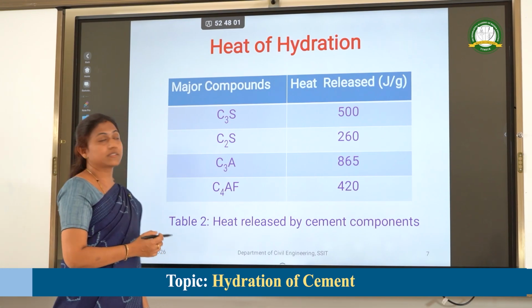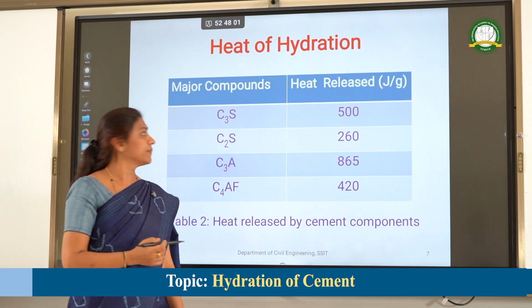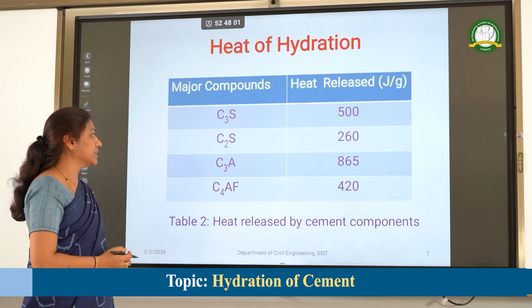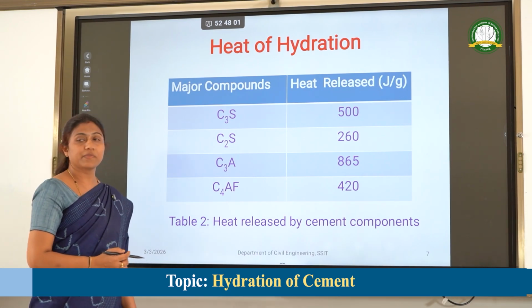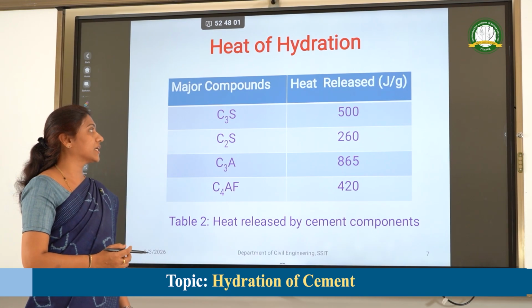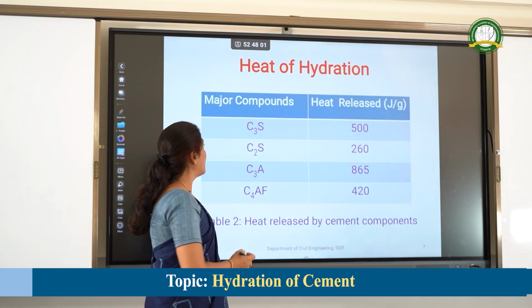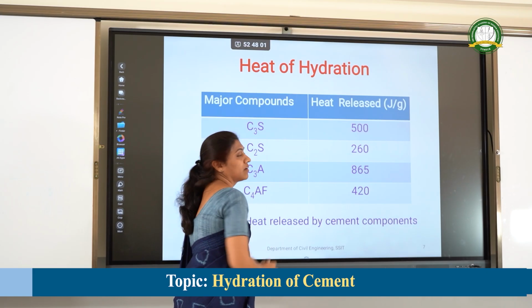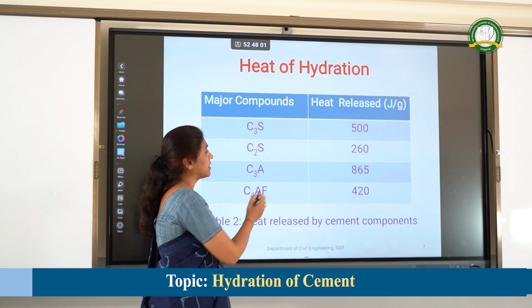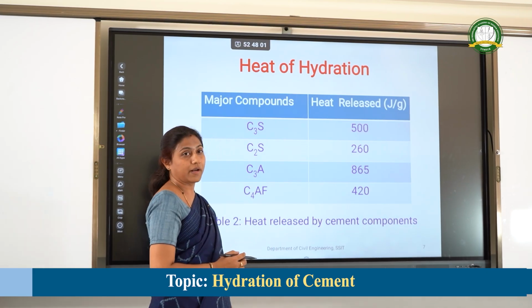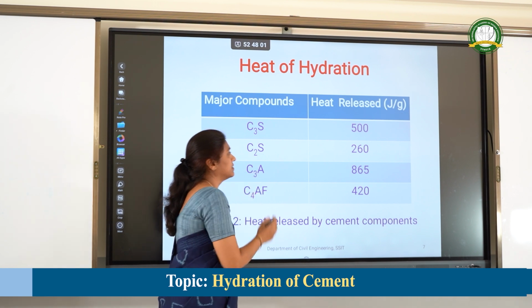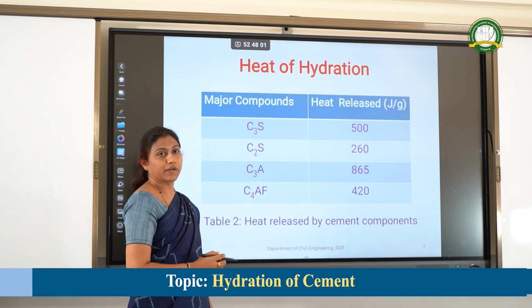C3S will release about 500 joule per gram, C2S 260 joule per gram, C3A 865 joule per gram, C4AF 420 joule per gram. Among all these major components, C3A will release a lot of heat, in the range of 865 joule per gram, and the lowest heat is released by C2S, that is 260 joule per gram.